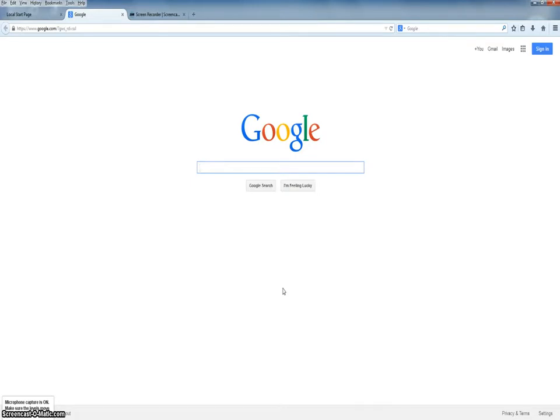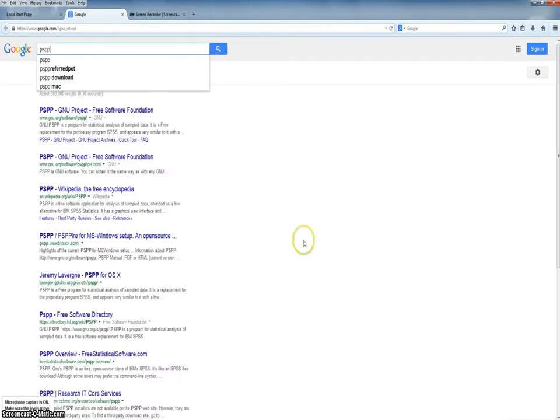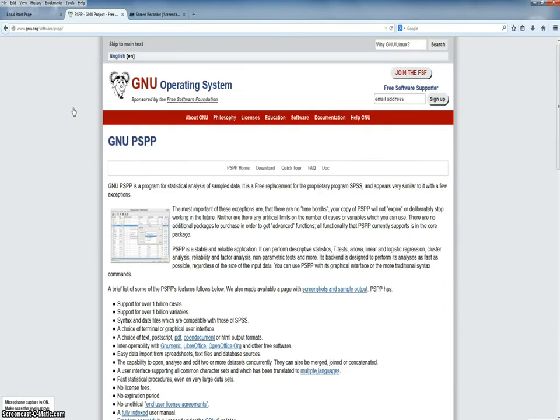Perhaps the easiest way to do this is to Google PSPP, click the search icon, and the first choice is PSPP, the new project, the Free Software Foundation. If we click on this link, we're brought to the new operating system page, and among the choices on this page, we have PSPP Home, we have Download, a quick tour, the frequently asked questions, and documentation. Let's click Download and see what happens.